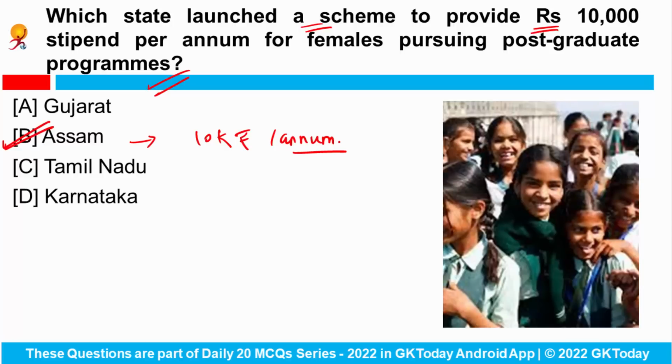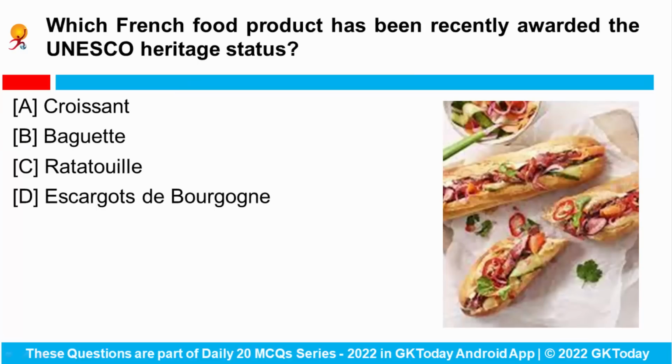Okay, and this stipend would be helpful in covering their commutation and other related expenses. Fine. Now you have to tell me Chhata scheme belongs to which particular state and what is the full form of Chhata. Do let me know in the comments.